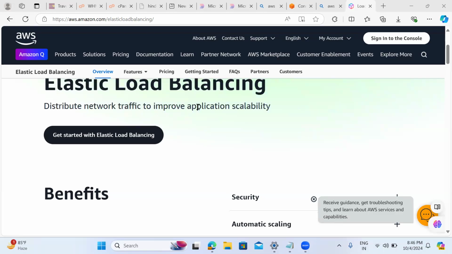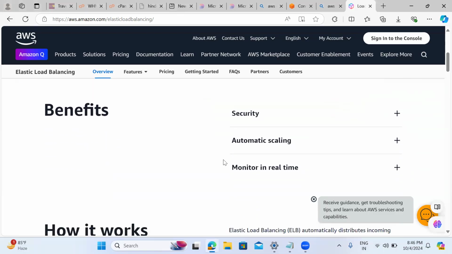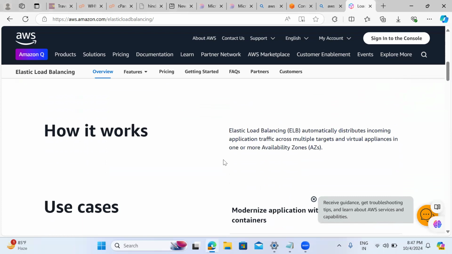Okay. So we have different types of AWS load balancers. But if someone asks about ELB, ELB takes the user traffic and distributes it to improve the application's high availability. What is the main advantage? The application is always highly available to the users, whereas ELB automatically distributes the traffic across multiple targets and virtual appliances.